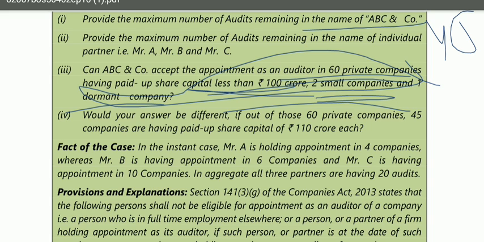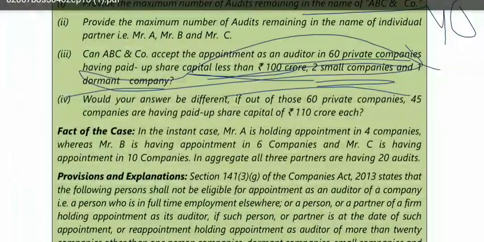Now in the fourth point they are saying, would your answer be different if out of those 60 private companies, 45 companies have paid up share capital of 110 crores each? Yes, our answer will become different, as ABC and company cannot become the auditor for more than 60 companies, right? And if you are excluding the 20 companies, then only 40 audits can be done.